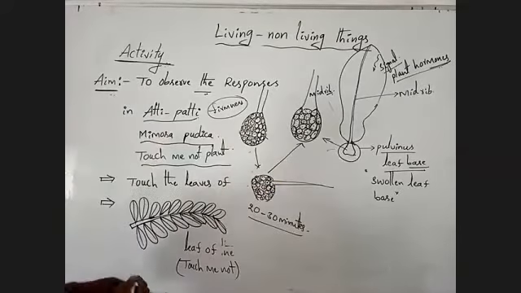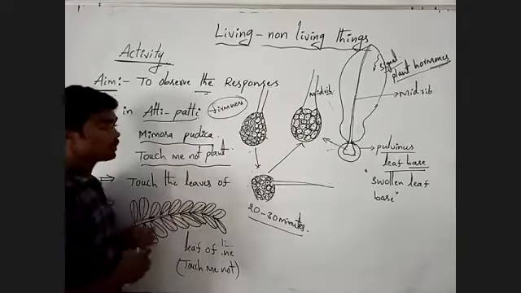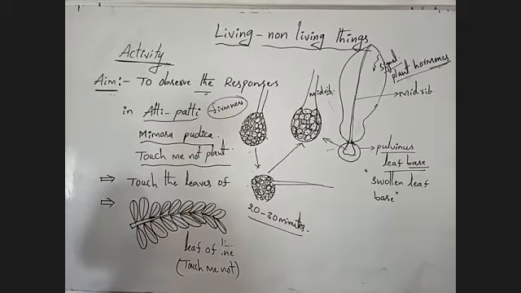This is the response of the Mimosa pudica, or Tasmania plant, to touch.